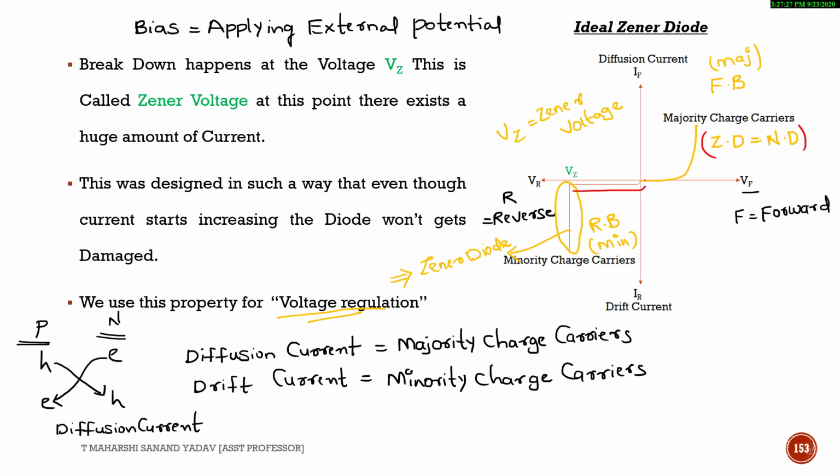And till this point, till this Vz also, the working of the Zener diode is the same as the normal diode. Within this forward bias region, it will be in on condition, whereas till this voltage it will be off. And once it reaches this Vz region, within this region the Zener diode will be on. So try to understand this concept under the forward bias case and till a certain voltage of the reverse bias case, the working is the same as the normal diode. Once it enters the breakdown region, that is at voltage Vz, the diode will be on.